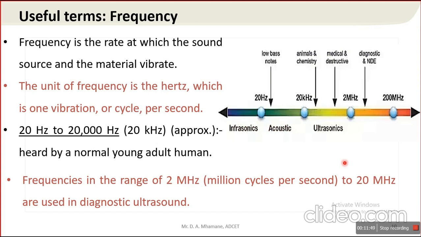So this image shows a very clear comparison of sound. So look here, below 20 hertz it is infrasonic. 20 hertz to 20 kilohertz it is acoustic, means it can be heard by a normal human being. Above 20 kilohertz it is called ultrasonic sound.